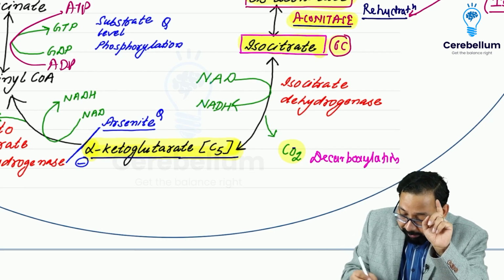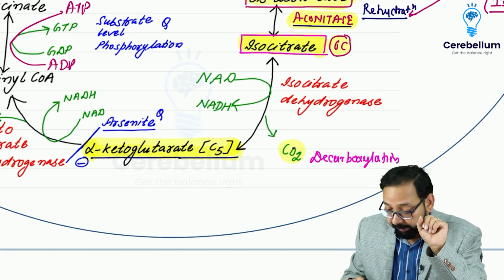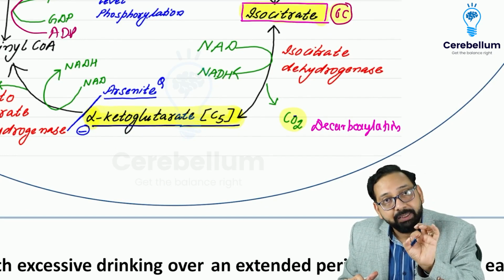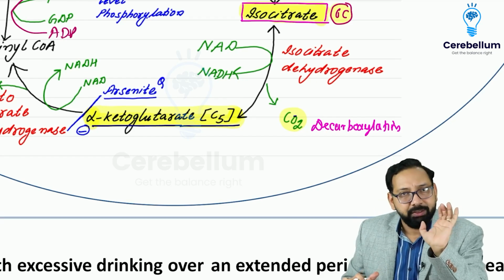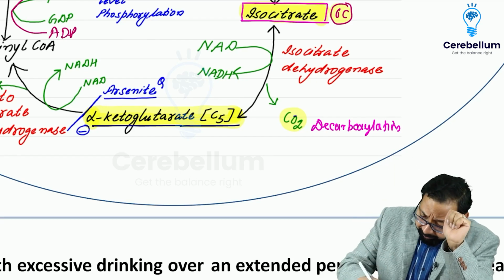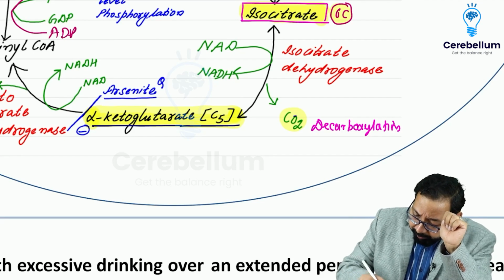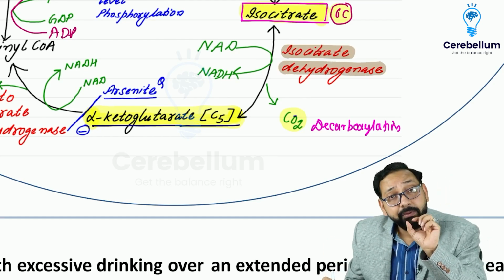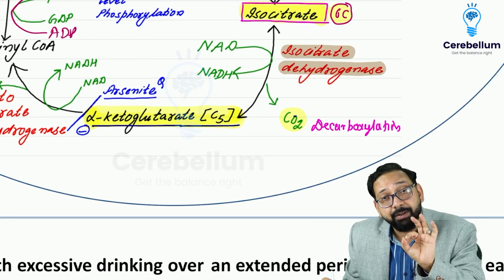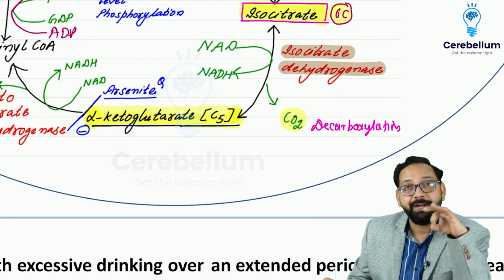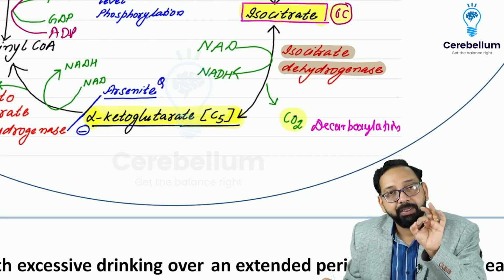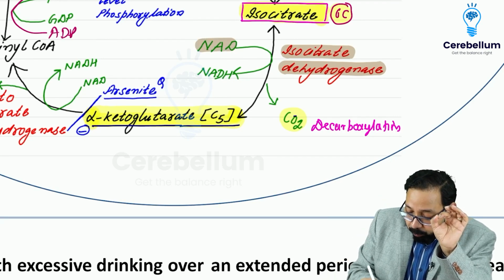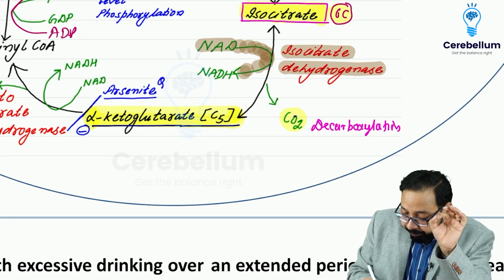So when isocitrate is converted to alpha ketoglutarate, CO2 is removed, and in this step there is decarboxylation. What is the name of this enzyme? The name of this enzyme is isocitrate dehydrogenase. And I have told you, wherever dehydrogenase is there, it means removal of hydrogen. Hydrogen will be taken up by NAD, FAD or NADP, most commonly NAD, to form NADH.